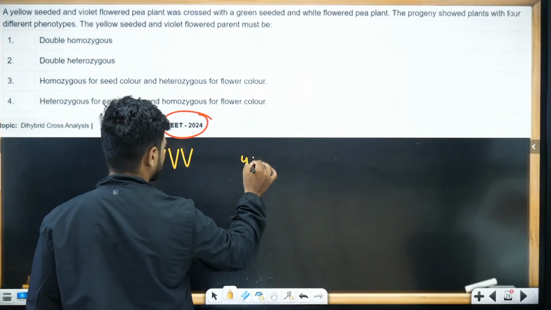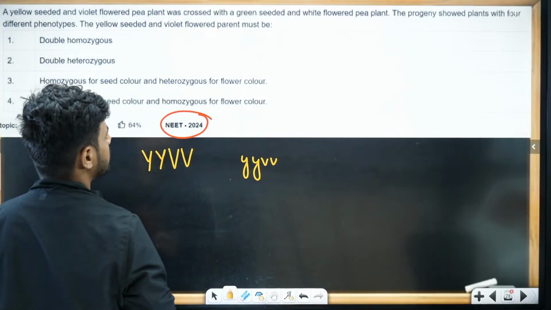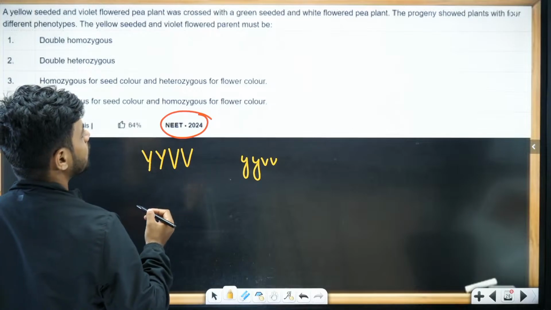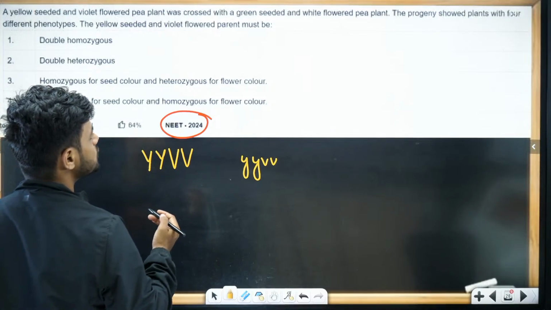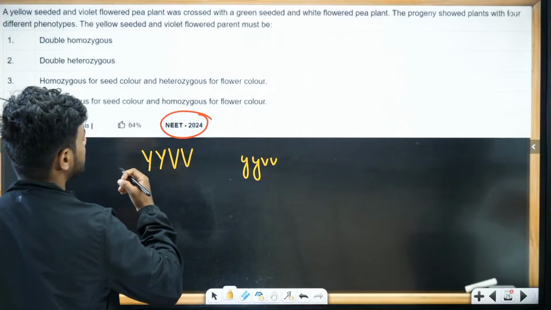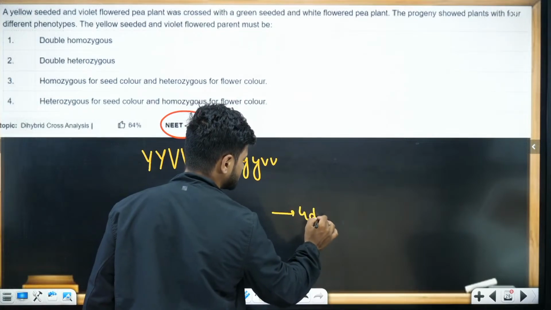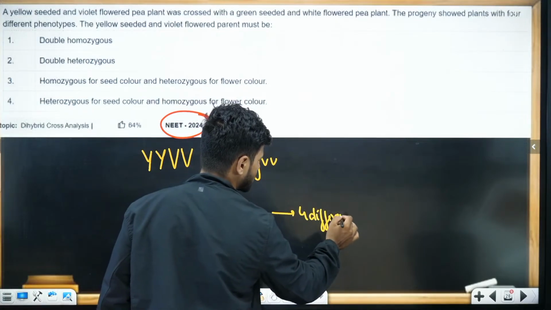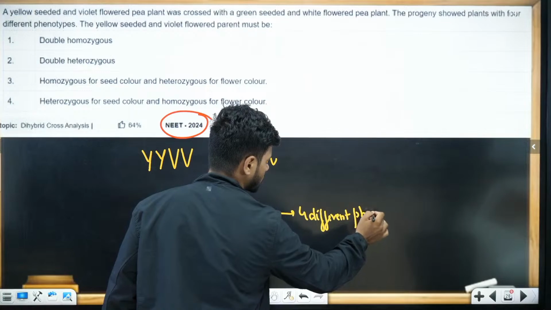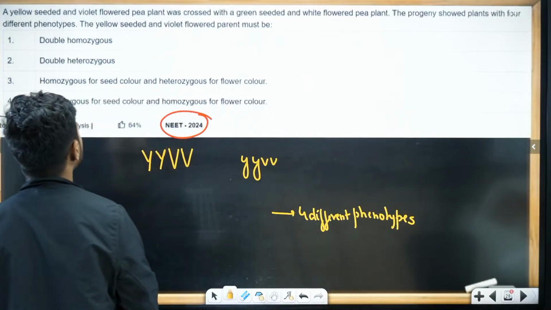Now the progeny showed plants with 4 different phenotypes. Okay, 4 different phenotypes.